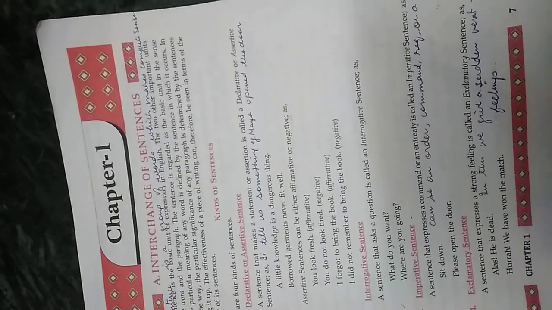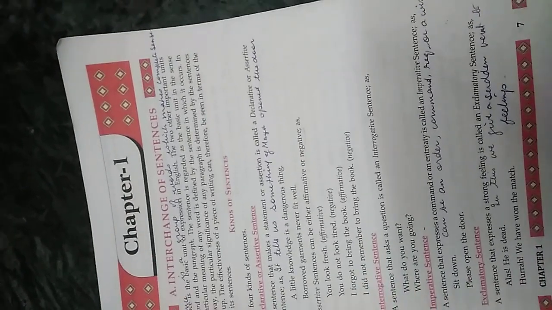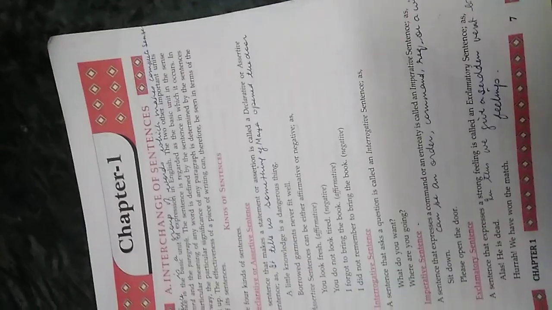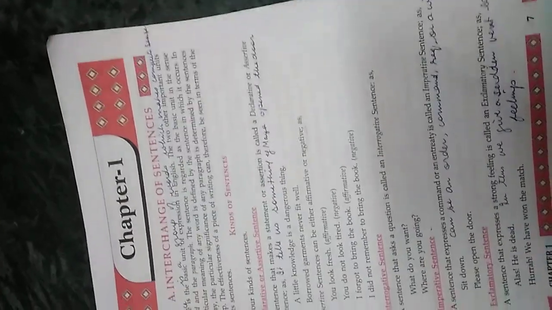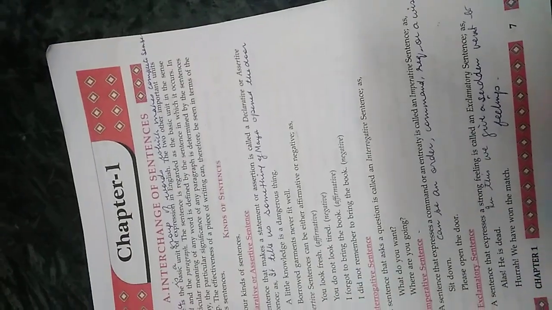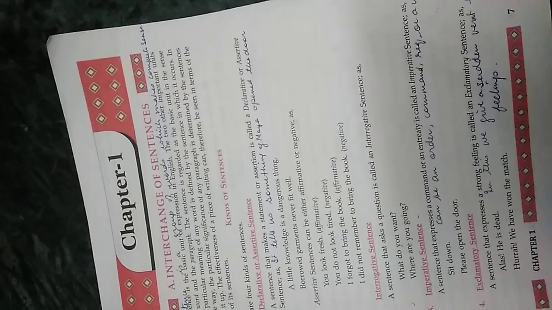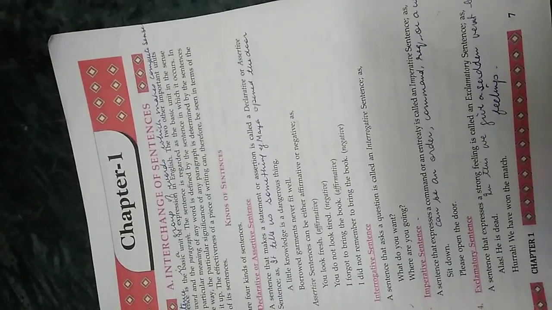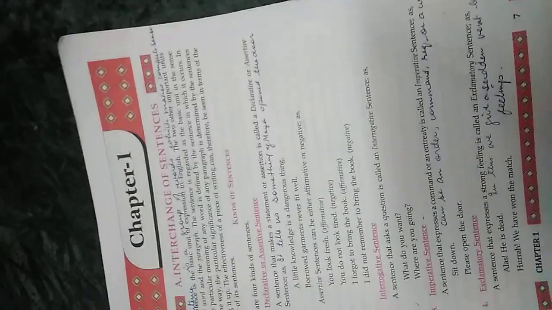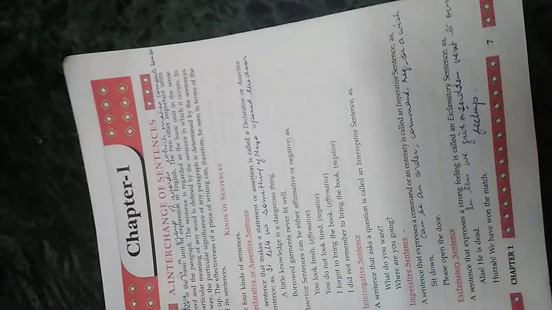Then there is the imperative sentence, which expresses a command or an entreaty. Actually, an imperative sentence is a sentence in which we can show an order, a command, a request, or even a wish. For example, I say sit down. This is an order. Please open the door. This is a request. Stand at ease. This is a command. A wish can be, oh, that I were in Goa. This is a wish. So all these are imperative sentences.